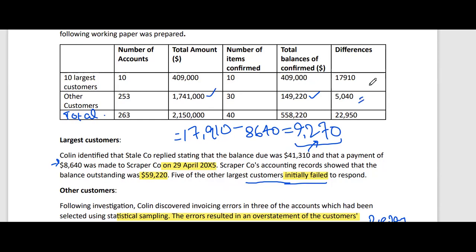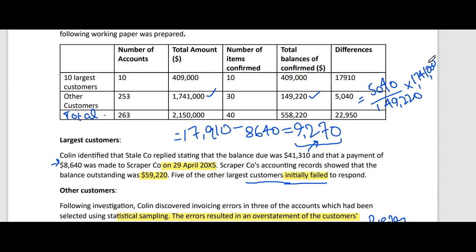So what will I do? This 5040 difference relates to the 149,220 sample. Okay, and I'll multiply it with the total population to see what would have been the difference if I had performed the circularization on the total amount. So I am extrapolating the difference.